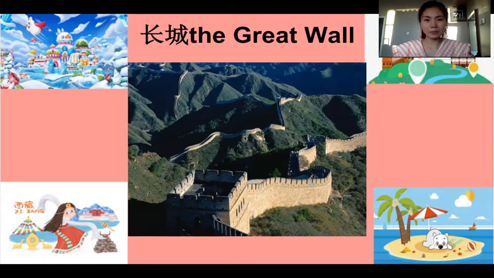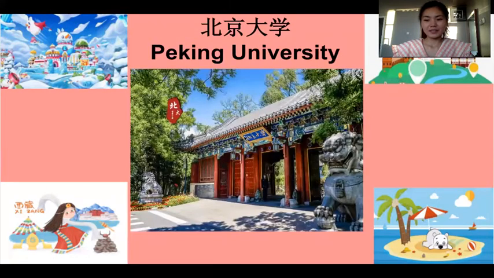The first one must be Changcheng, the Great Wall of China. The second one is Beijing Daxue, Peking University.